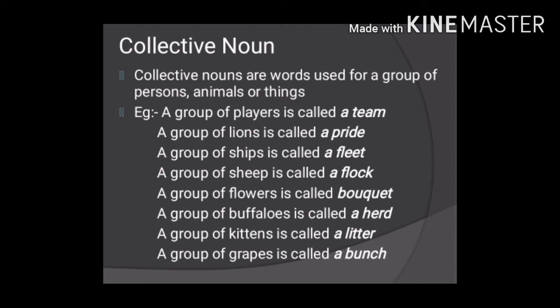A group of flowers is called a bouquet. A group of buffaloes is called a herd. A group of kittens is called a litter. A group of grapes is called a bunch.